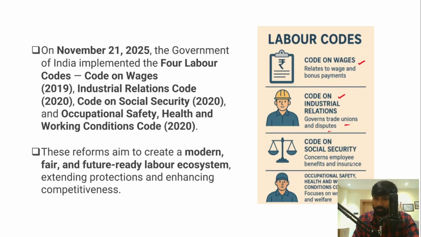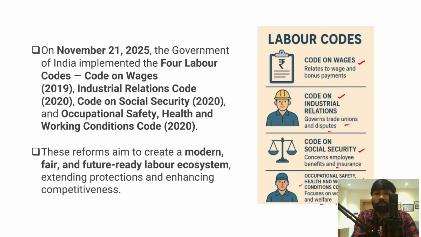And then the third one is the code on social security, because for every worker social security is very important. Therefore it concerns employee benefits and insurance. So this comes under the social security domain. And lastly the fourth one is the occupational safety, health and working conditions code, right? Therefore this is also a very important aspect, providing safe working conditions for the workers. So it focuses on safety and welfare of the workers.